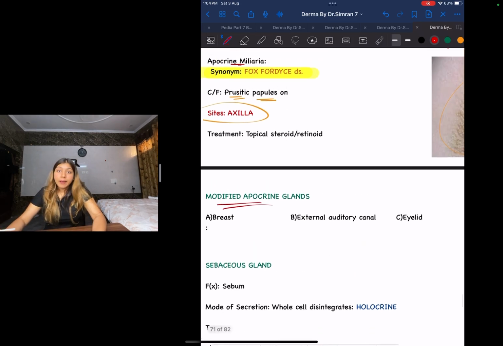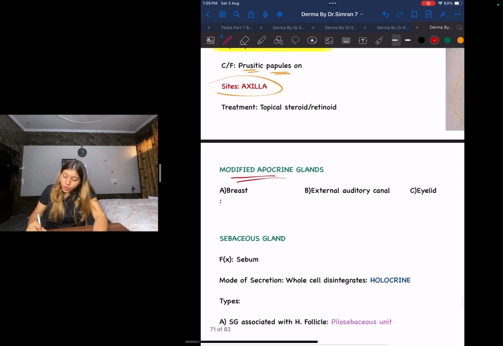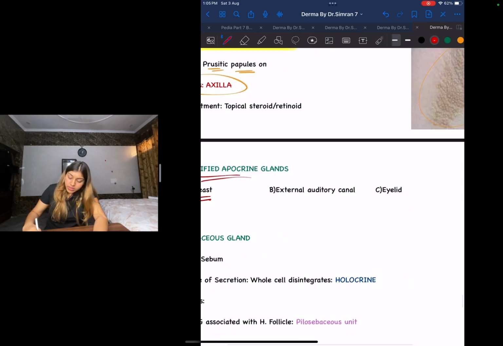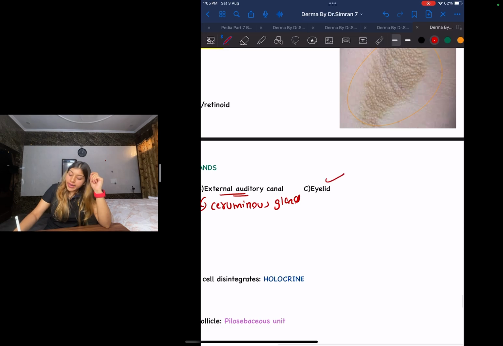Okay, next let us look at what are the different modified apocrine glands that we have. So we are done with apocrine glands. Now let us look at the different modified apocrine glands. First is going to be your breast. Next guys, in your external auditory canal, you have this gland called the ceruminous gland. This will basically produce your earwax, right? Next guys, in your eyelid, you have the Moll's gland.